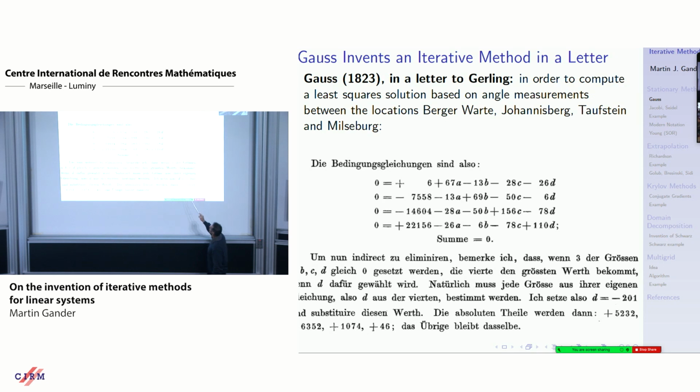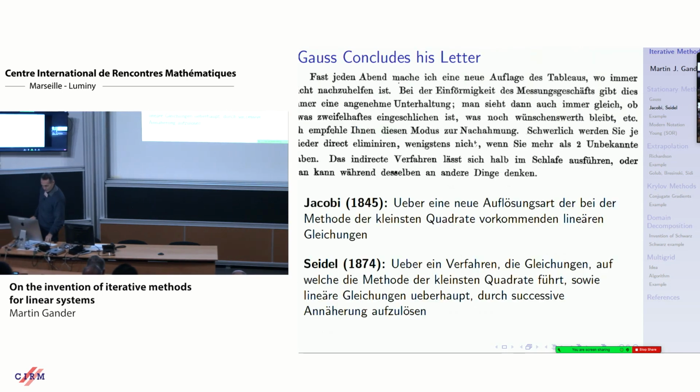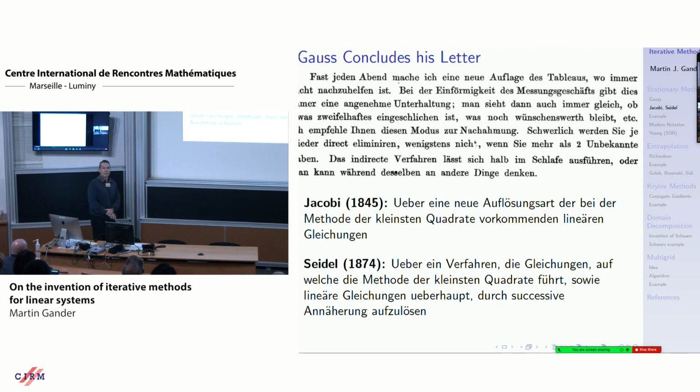And then with this d, he introduces the d into this column, which changes the right-hand side. So he gets a new right-hand side. Die absoluten Teile werden dann. A new right-hand side. The rest remains the same, and he continues the process. He chooses again the value which gives the biggest contribution, and he iterates. So he's very happy about this method, and he even recommends this to his friend.